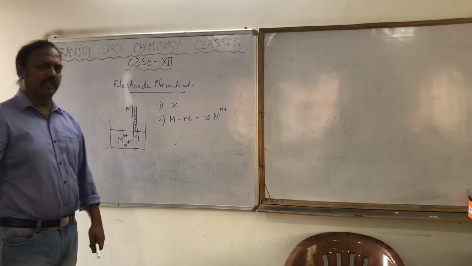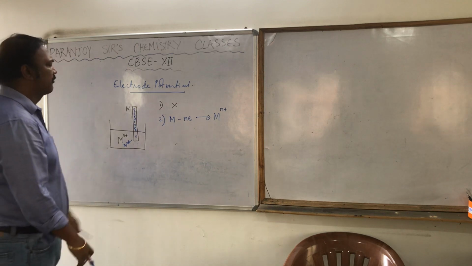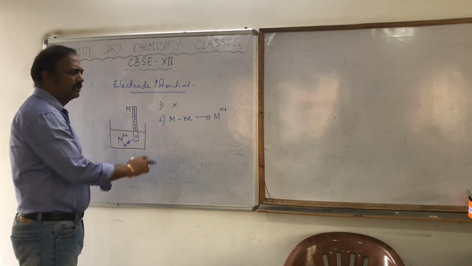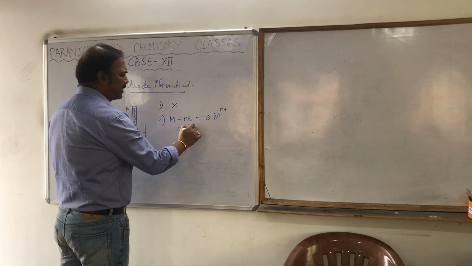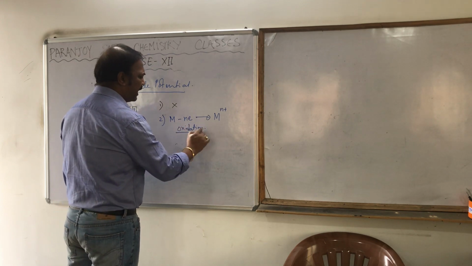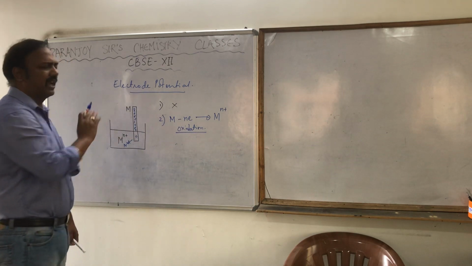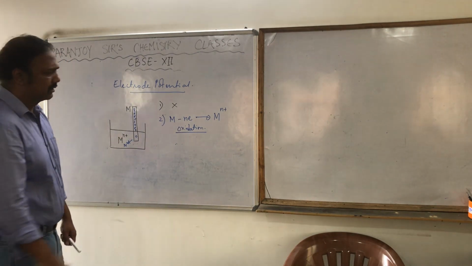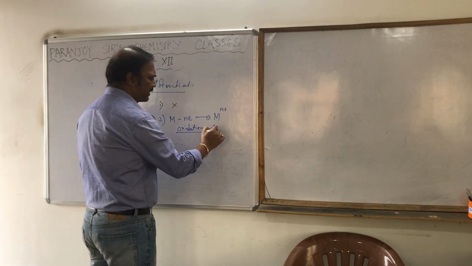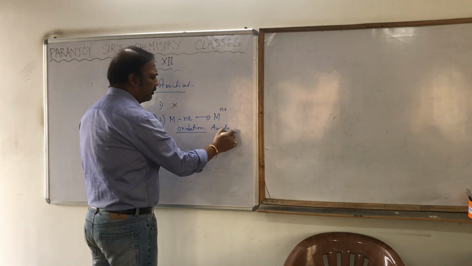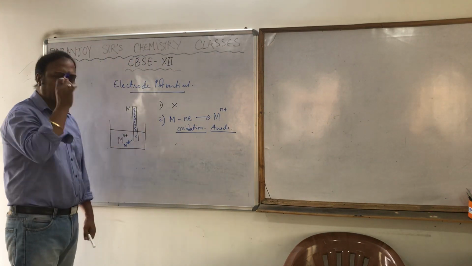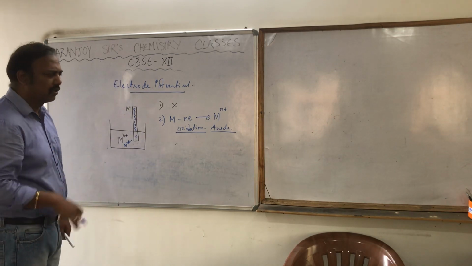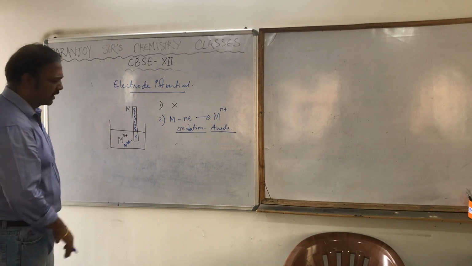Now please try to understand this. First of all, what is happening over here? It's oxidation that is taking place. If oxidation is taking place, then this is going to behave as an anode, which has got some electrode potential. Obviously this is an electrode and it has got some electrode potential. What is that? Please understand.